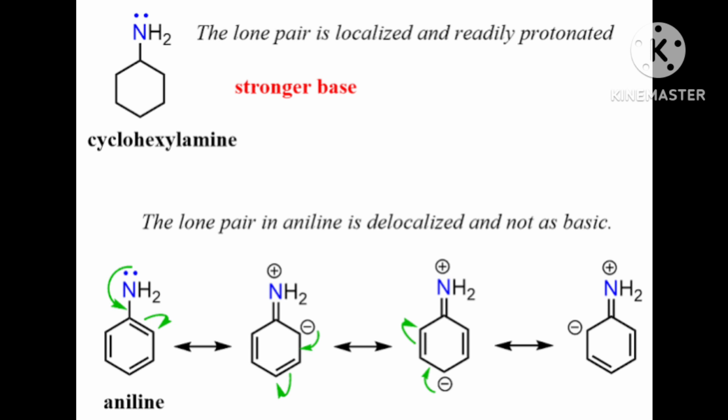And what was the charge after donating the electron? Nitrogen became positively charged. Now after taking the electron back, that positive charge will go and it will become neutral. Then this is actually the resonance structure. Total 5: 4, and finally 1 structure, so 5.